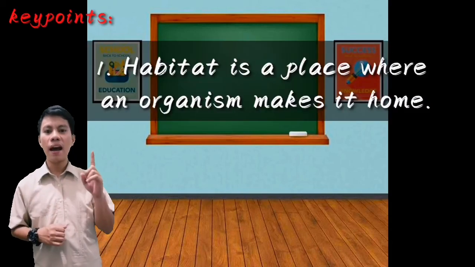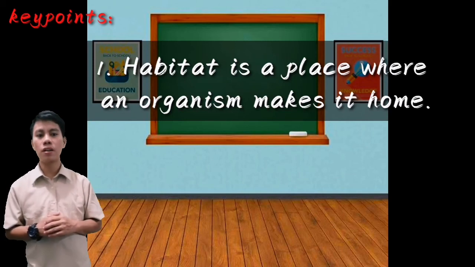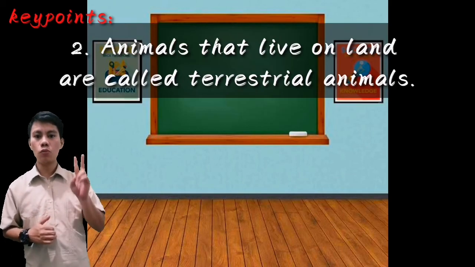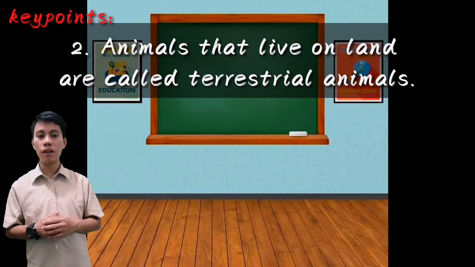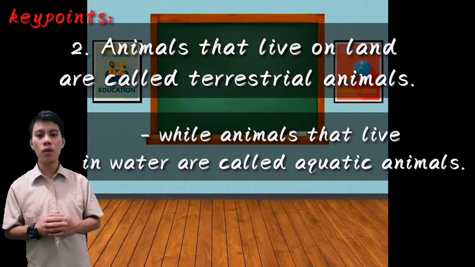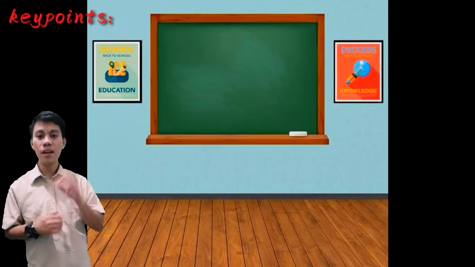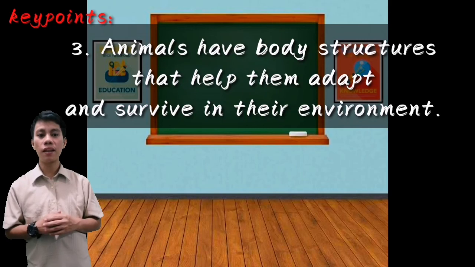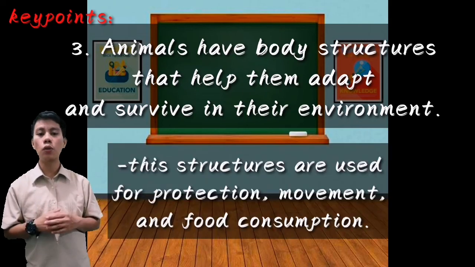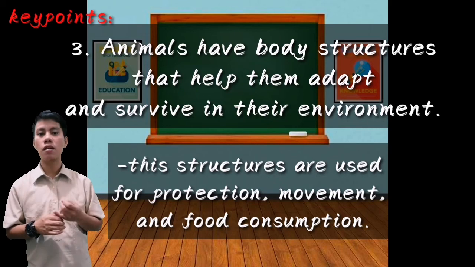Here are the key points of the lessons for today. Number 1, habitat is a place where an organisms make it home. Number 2, animals that live on land are called terrestrial animals, while animals that live in water are called aquatic animals. Number 3, animals have body structures that help them to adapt and survive in their environment. These structures are used for protections, movement, and food consumption.